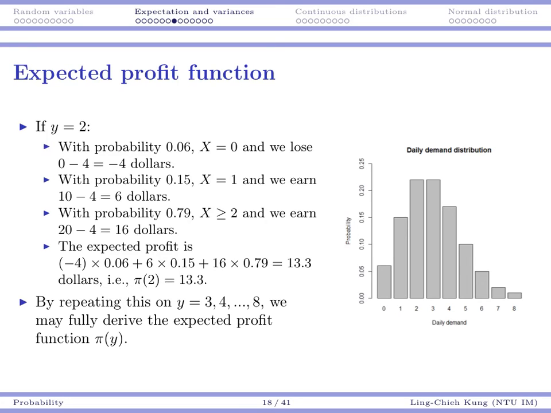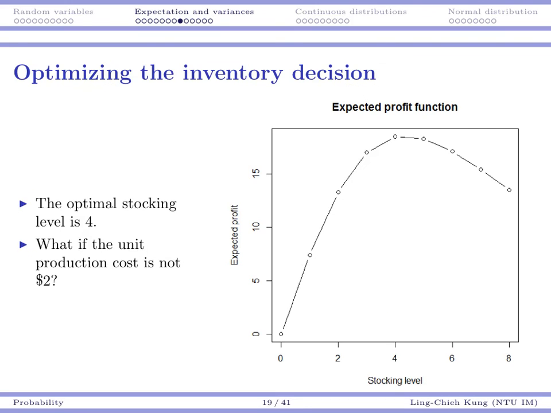So if I keep doing so for y equals 3, 4, 5, 6, 7, and 8, I'm going to fully derive the expected profit function. And then I can just pick the best one. It's not too surprising that the optimal stocking level in this particular example is 4.